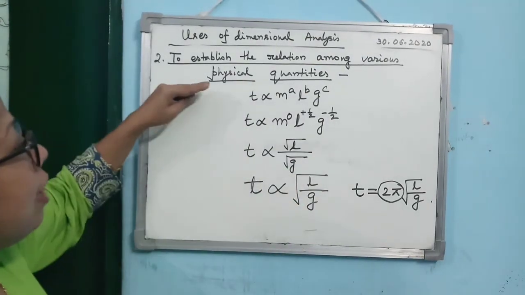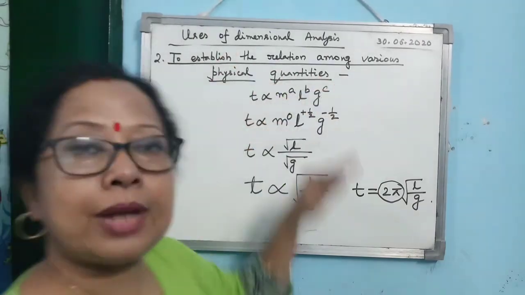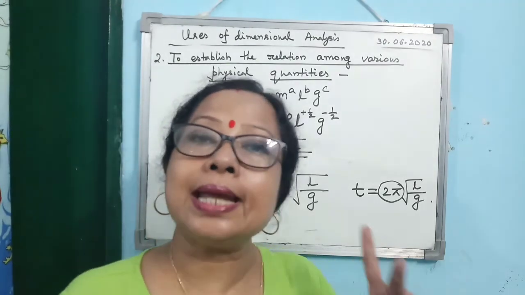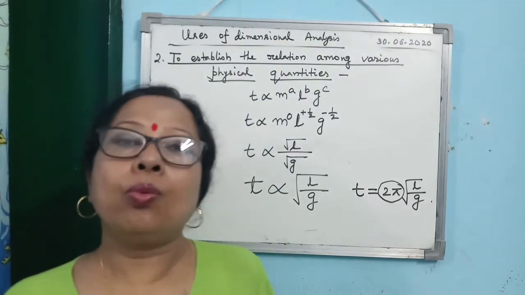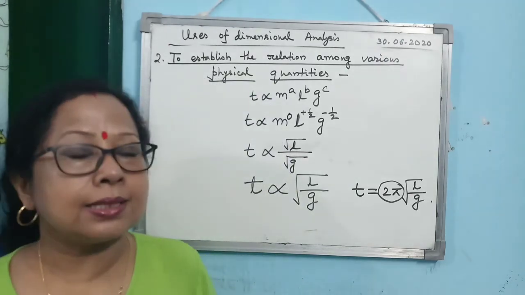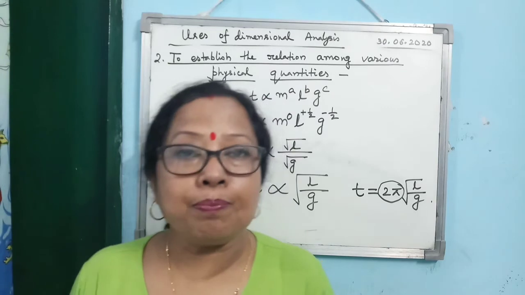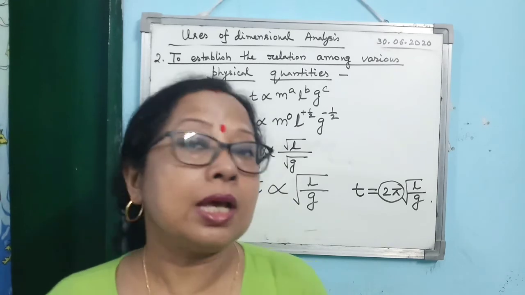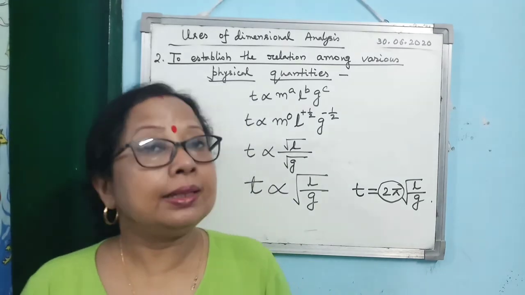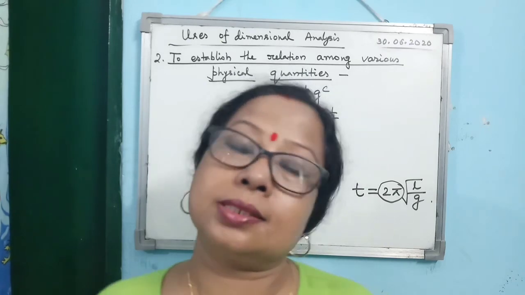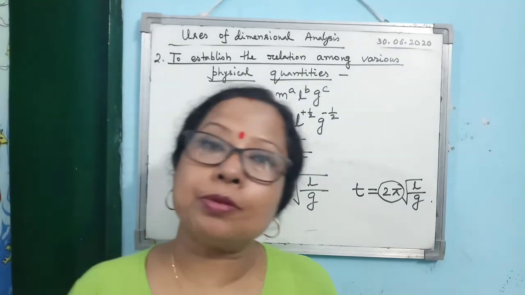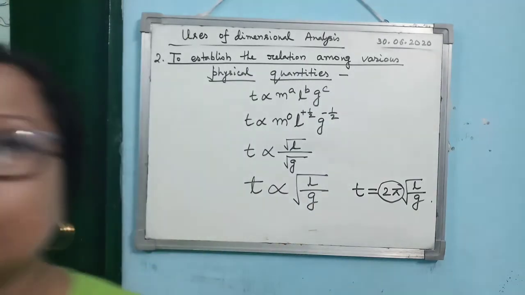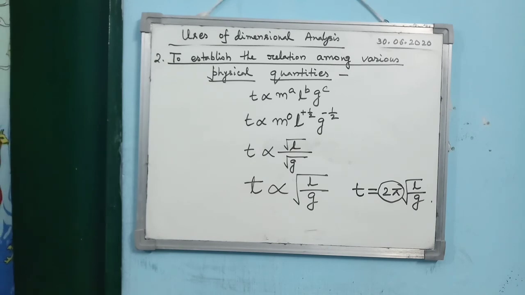So here we have learned the second use of dimensional analysis, as well as we have come to know the two limitations of dimensional analysis also. What are the two limitations? First, if one physical quantity depends on more than 3 physical quantities, then by using dimensional analysis you cannot get the relation among them. The second limitation is that by using dimensional analysis we cannot find out the value of the constant of proportionality present in that particular relation.